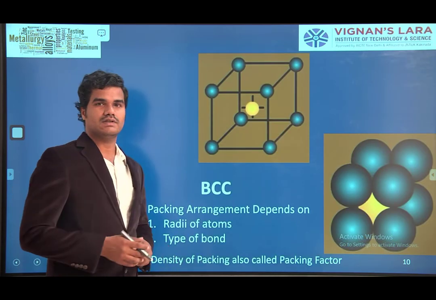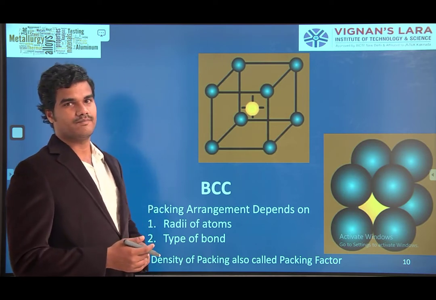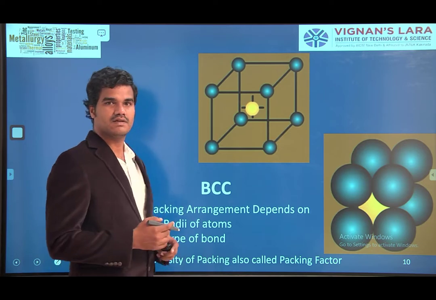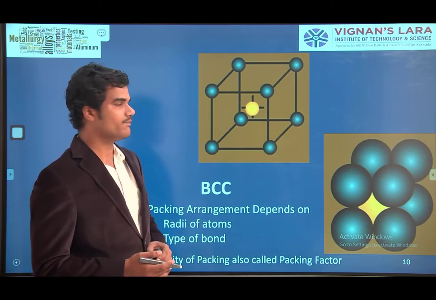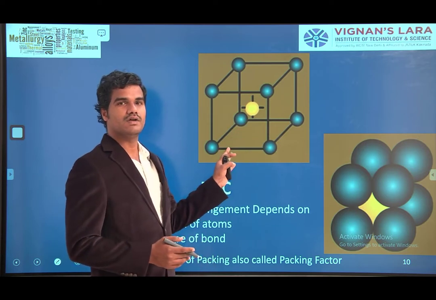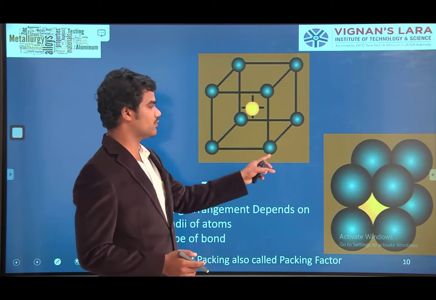Along with cubic close packing and hexagonal close packing, there is the body centered cube. We already explained what the body centered cube is. This is the body centered cube arrangement. In a cube, at the corners, atoms are there. Those are called lattice points.